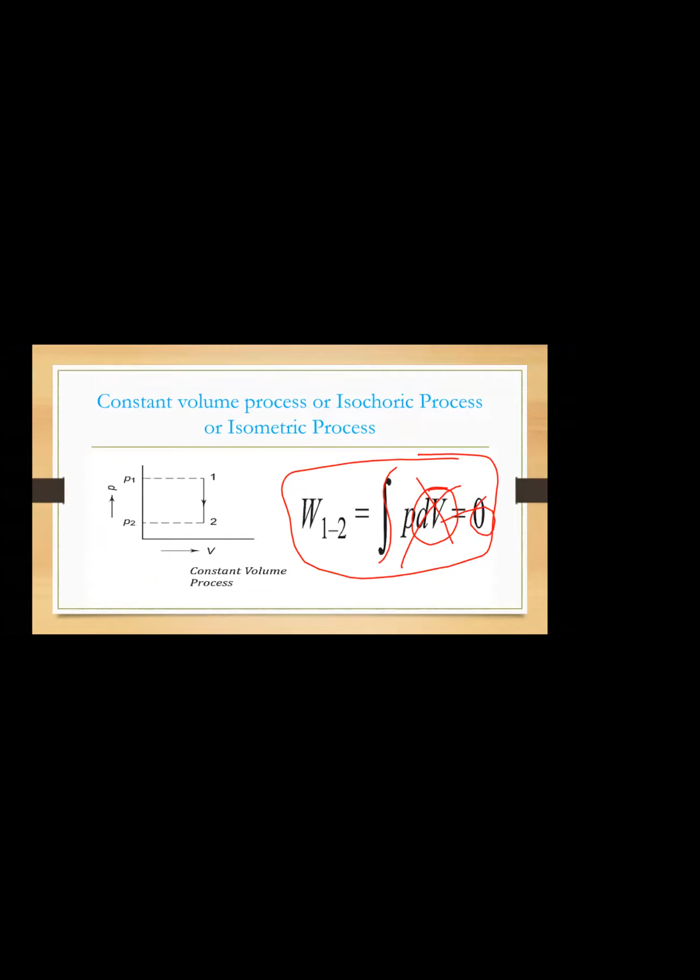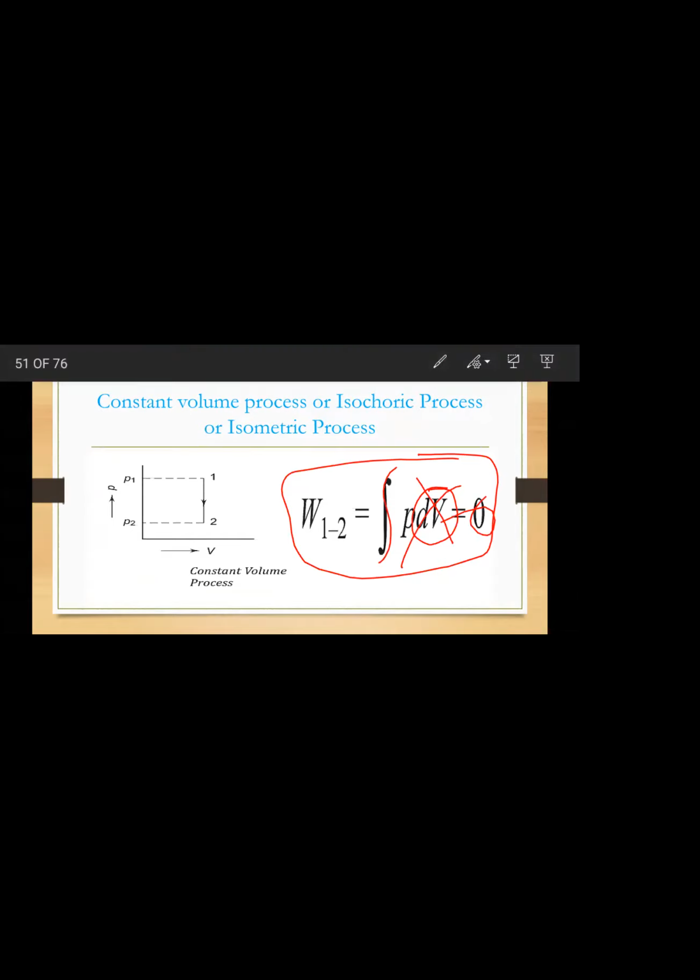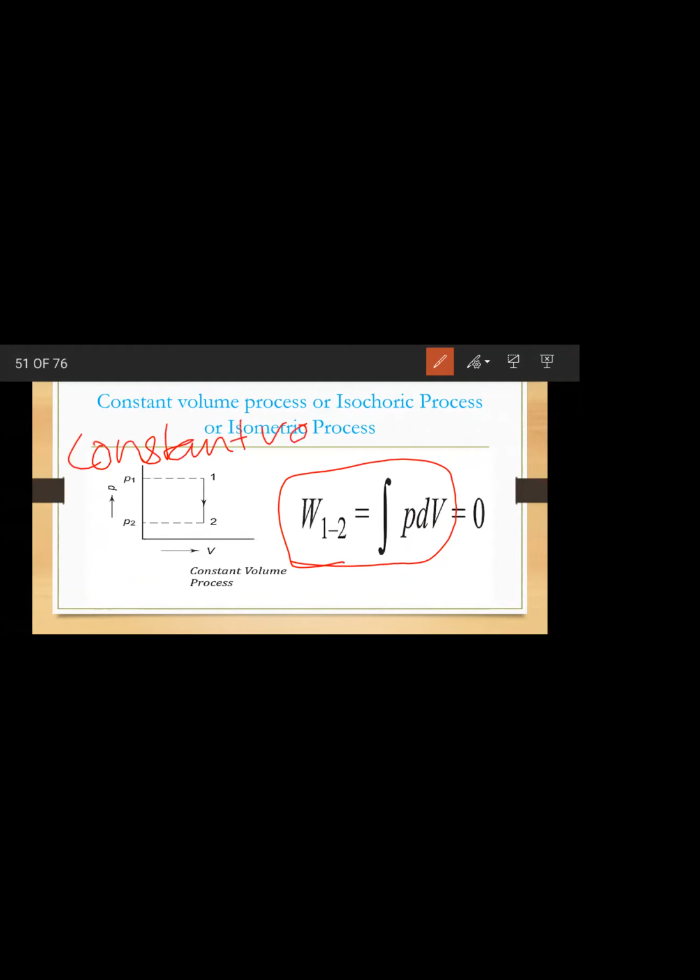Got it? Okay. Suppose this is the formula. We know work done is equal to PdV. Correct? Constant volume process means, let us calculate dV.